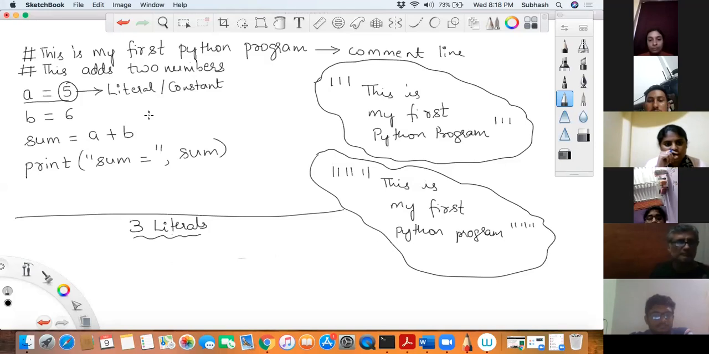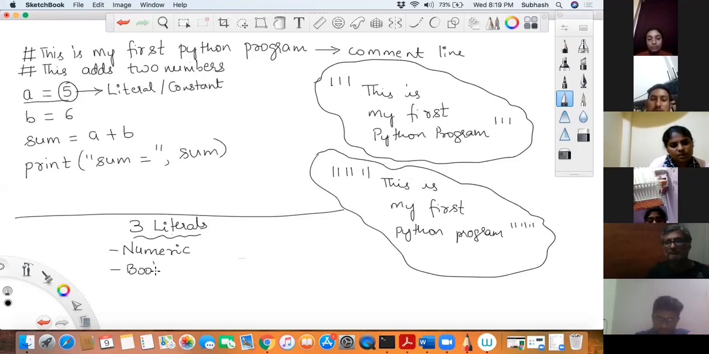I said there are three types of literals. What are they? The first one is called numeric literals. Everything is there in the material that I've shared with you, but you need not write it down. Which is not there, I'll tell you, and you can write that down. Others just listen to me. So the first one is numeric literal, the second one is Boolean literal, Boolean constant, and the third one is string literal. These are the three kinds of literals available in Python: numeric literal, Boolean literal, and string literal.